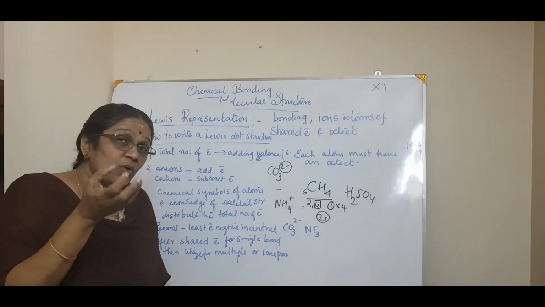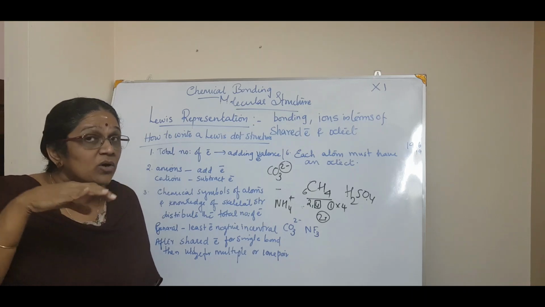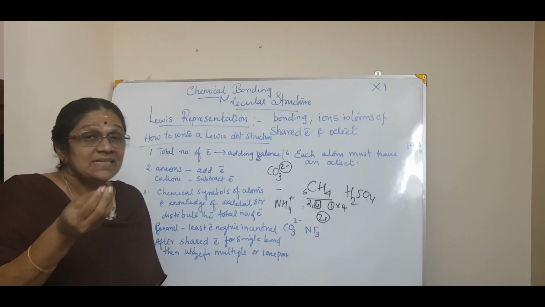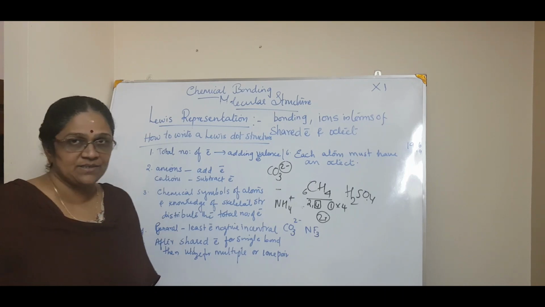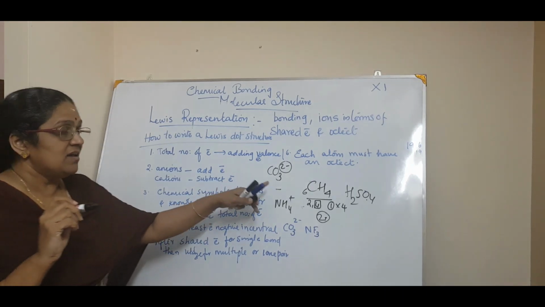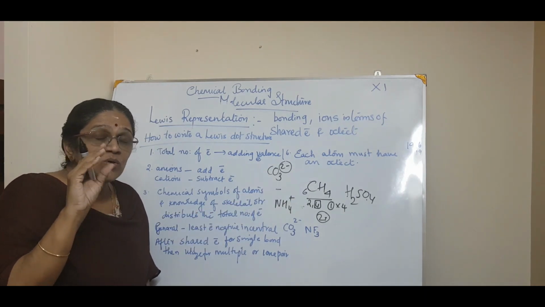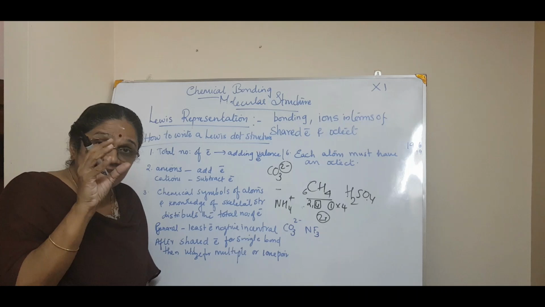The most electronegative atom will be on the terminal side and the less electronegative will be the central atom. Generally, the less electronegative atom will occupy the central position.